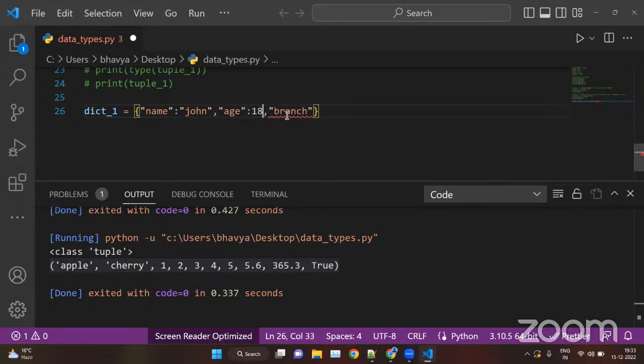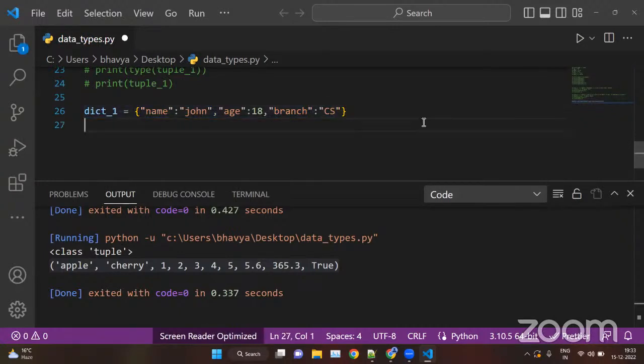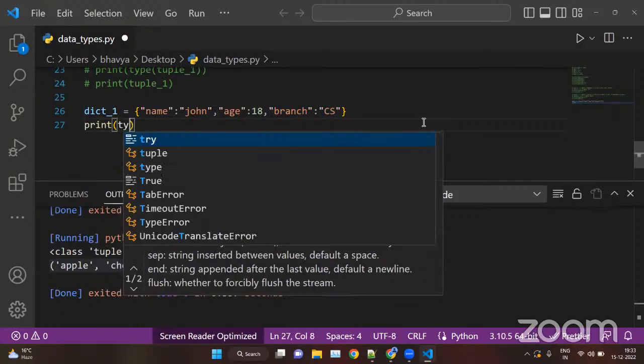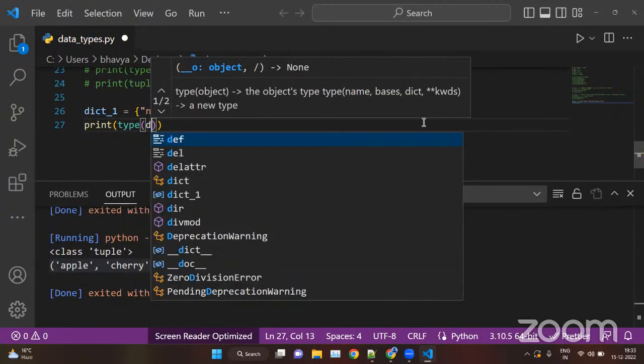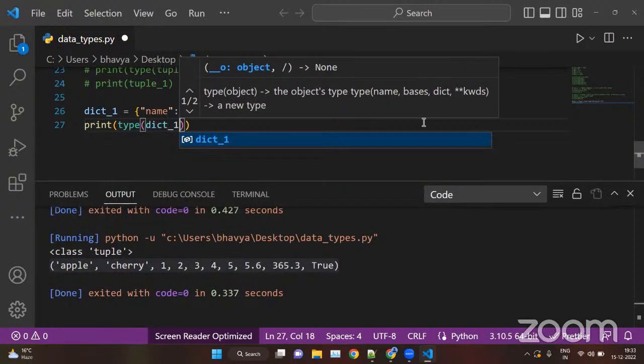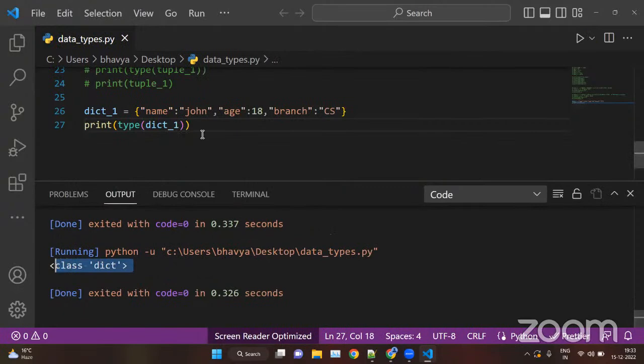Sorry. And then let's say CS. If you run this, print type of dictionary_one. That is dict.